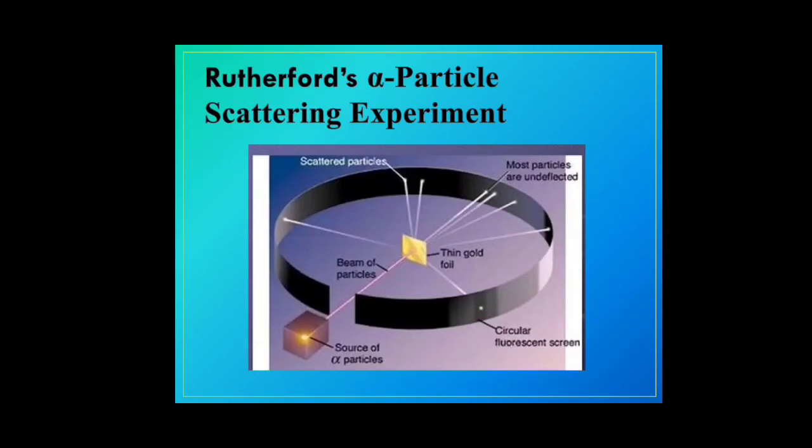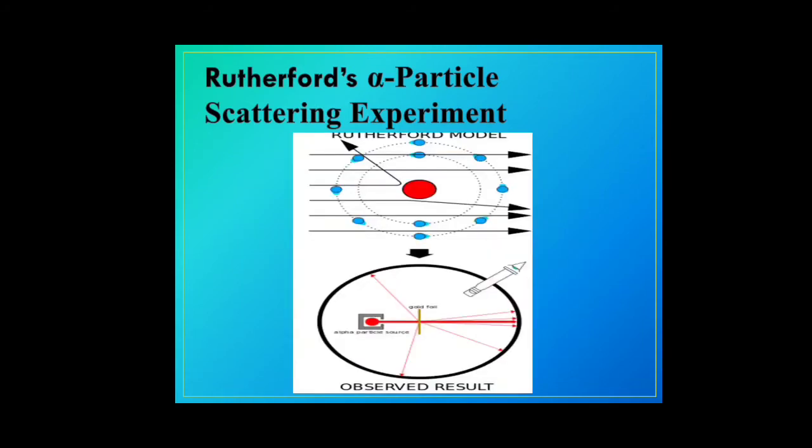On the fluorescent screen, we could see that the rays are deflected. Diagrammatically, it was something like this. Whenever a ray came across a subatomic particle, it was deflected, and if it was within the space, it went through. This proved that there were spaces present inside the atom.